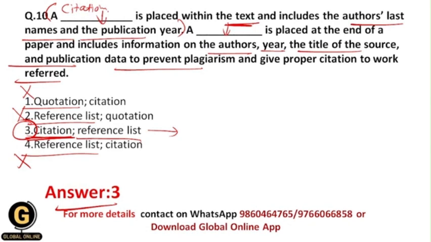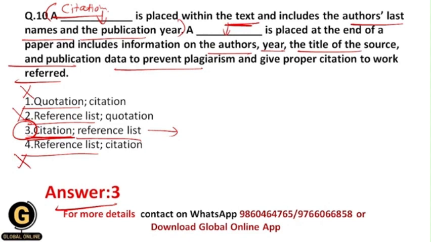And over here your first word will be citation and your second word will be reference list, because a citation is referred to as a reference, which is placed within the text and includes only the author's last names and the publication year. But the reference list includes all the references that we refer to, and it is placed at the end of a paper.